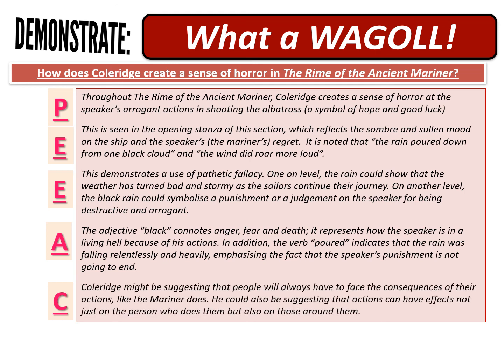Finally, my effect on the audience, my context in this case. Coleridge might be suggesting that people will always have to face the consequences of their actions, like the mariner does. It could also be suggesting that actions can have effects not just on the person who does them, but on those around them. And that is my summary. So that is what a good one looks like.